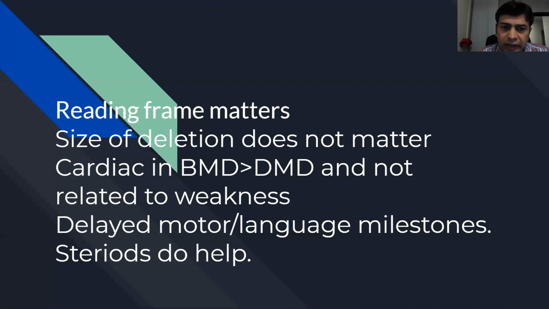Remember, cardiac involvement in Becker is far more than in Duchenne. If you see a small boy with prominent cardiac involvement, probably you're dealing with Becker. Of course, you must have done the genetic mutation, but genetic mutations can sometimes give you a wrong impression. But if cardiac involvement is there, you know that this patient will probably turn out to be a Becker rather than a Duchenne. Language and motor milestones are grossly delayed in Duchenne muscular dystrophy. Steroids, we all know, help to a great extent in patients with dystrophinopathies.